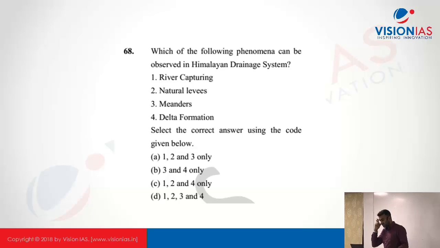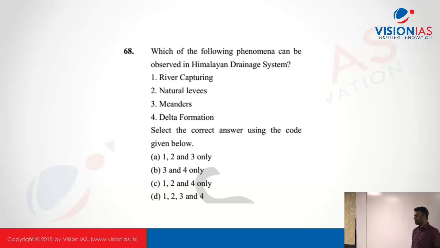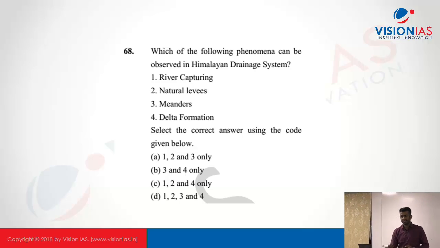Yeah, Himalayan drainage system. Basically, there are two types of drainage system in India, Himalayan and Peninsular. Himalayan is mainly perennial rivers, which flow all through the year and are fed by the glaciers. Okay, which is the opposite in the case of Peninsular, which is mainly fed by monsoon. So, coming to the characteristics of the Himalayan drainage system.